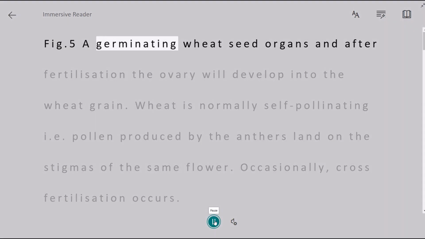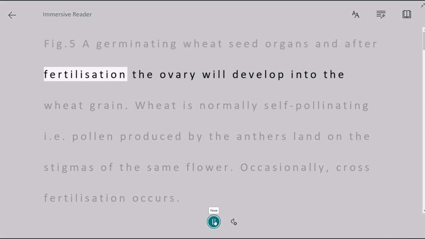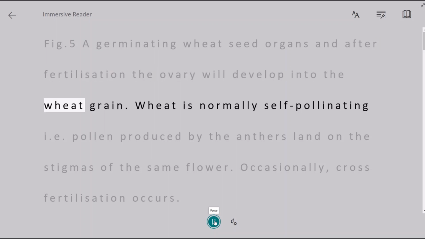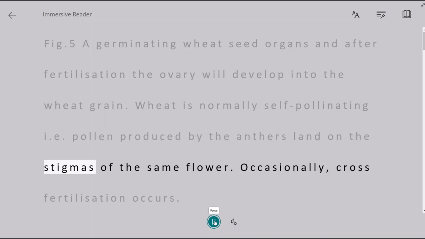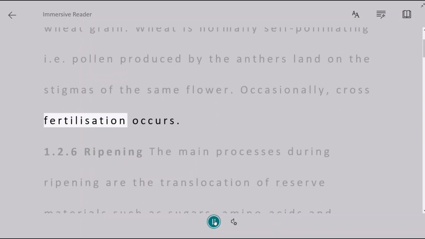Figure 5a: germinating wheat seed organs, and after fertilization the ovary will develop into the wheat grain. Wheat is normally self-pollinating, i.e. pollen produced by the anthers lands on the stigmas of the same flower. Occasionally, cross-fertilization occurs.